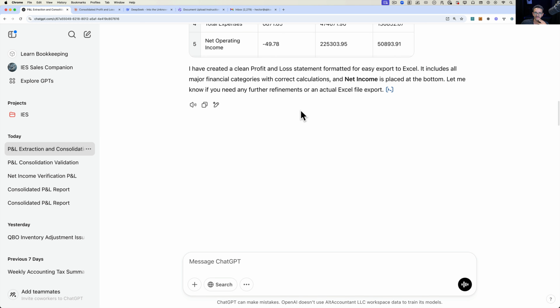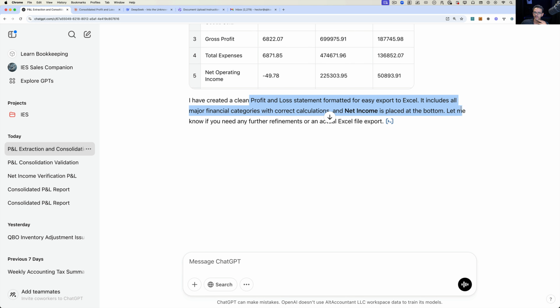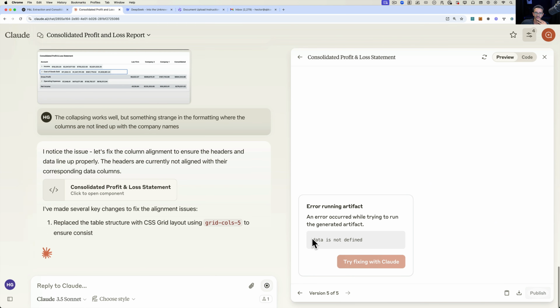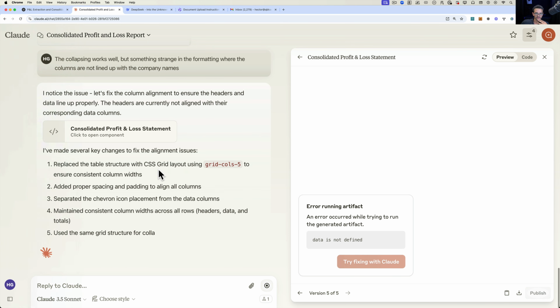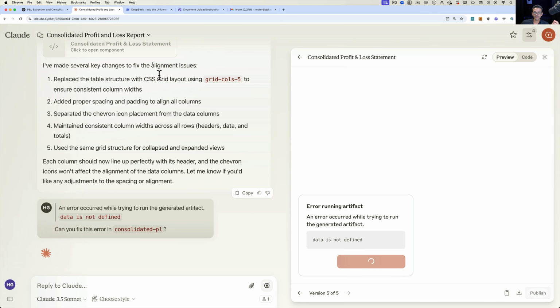So it redid this. And it says I created a profit and loss for easy formatting. Okay, I'll just tell it, give me the Excel file, please. Okay, so let's just have it give me the Excel file. Claude's probably still working here. Okay, it got stuck there somewhere. This happens a lot. The code gets tripped up.